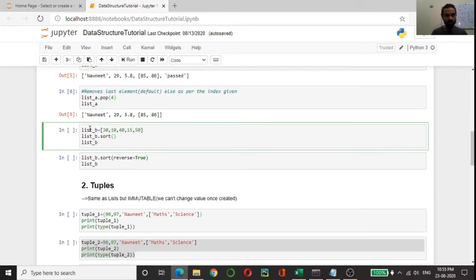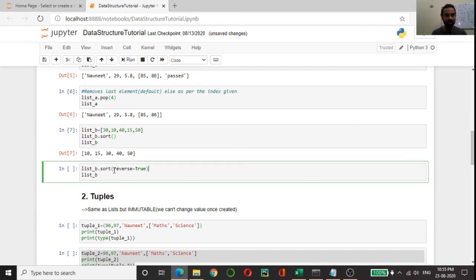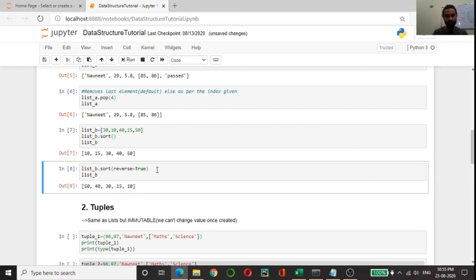Now you can see I have defined a list with a few values, and I want to sort it. So sort is the method which we can apply on a list to sort the values. If I run this, you'll see that the elements are sorted, and by default it will be in ascending order. If you want to sort the elements in descending order, you have to pass reverse equals True, which I have done here, and then you should see that the elements are sorted in descending order.